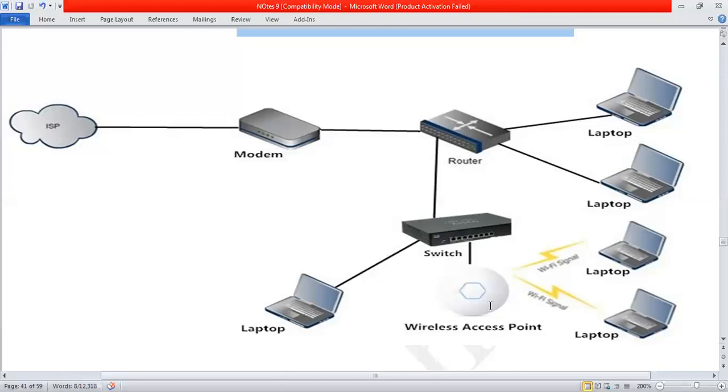In our home, we use the router, which can also generate wireless signals, so there is no need to use this one at that time. So this is the small kind of network which I showed you, and it uses the switch. This one is the switch, and this one is the wireless access point.